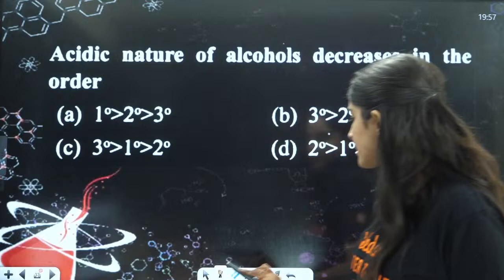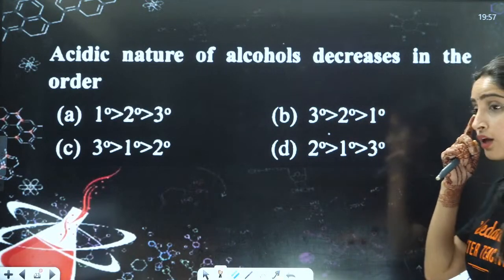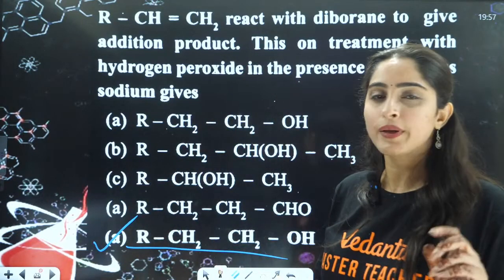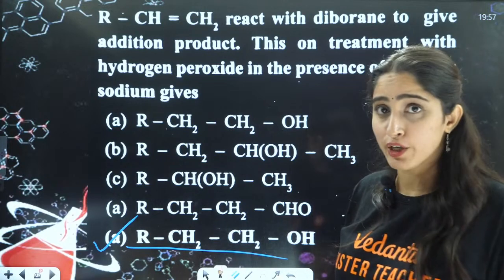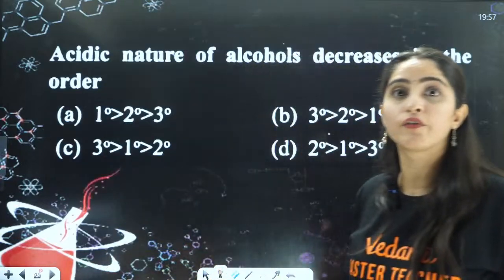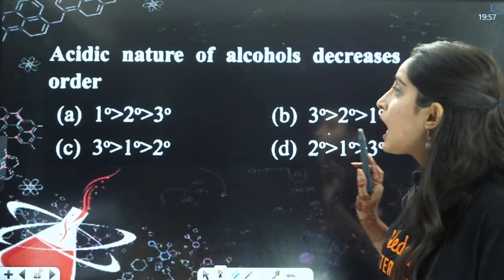Now, next is this one, the acidic nature of alcohol decreases in the order. Why have I not taught you this in detail? The reason is that they will not ask you in that much detail in your board exam, but in a competitive exam like KCT they can ask you. So we will do that while preparing for the KCT exam. Right now our focus is on the midterm.